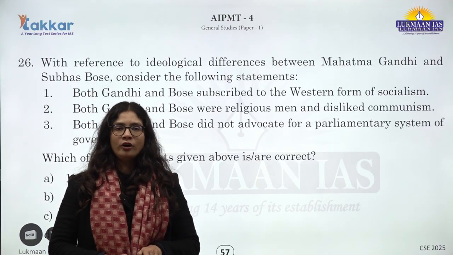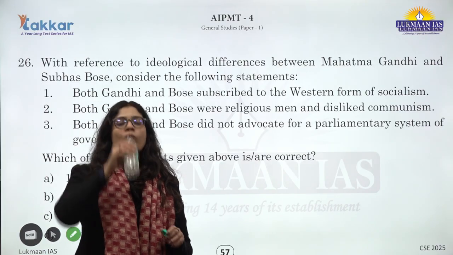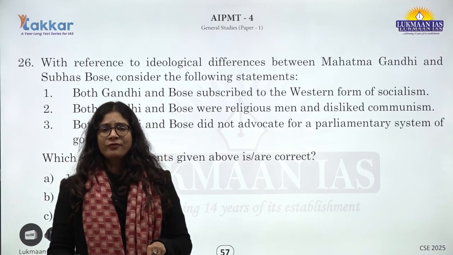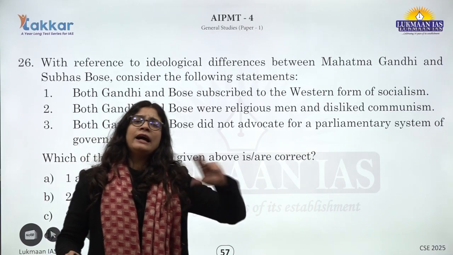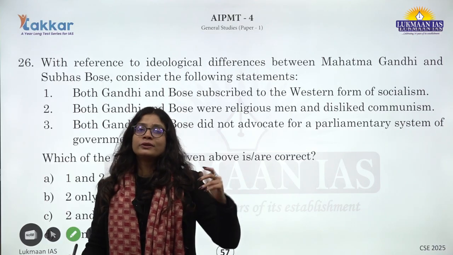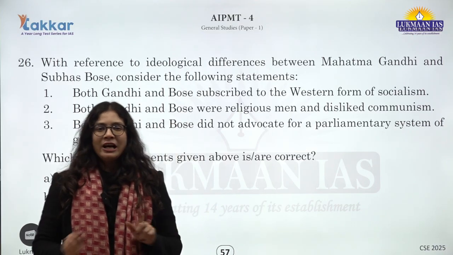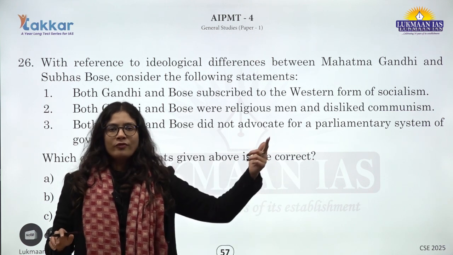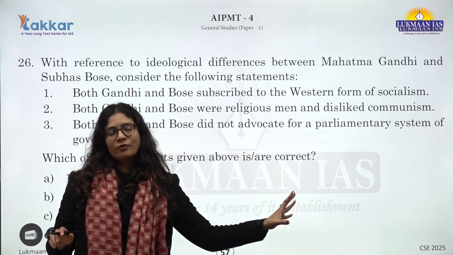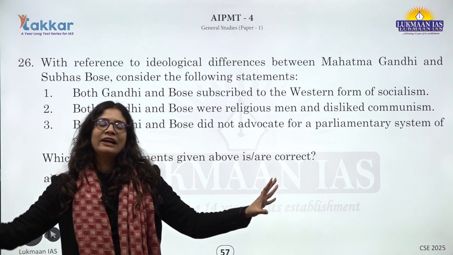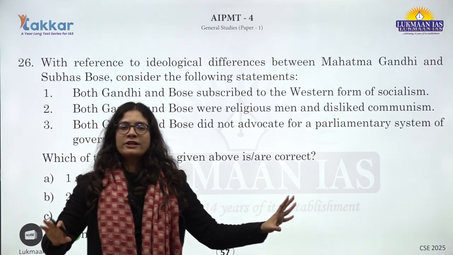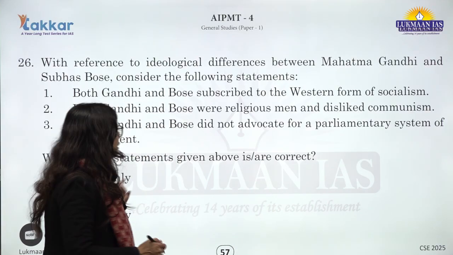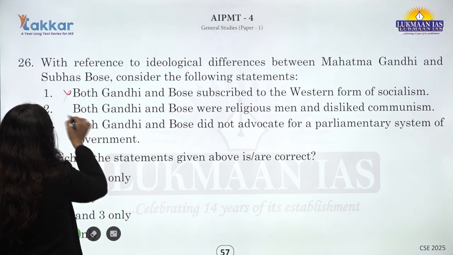He agreed with the socialist philosophy, but it was majorly aligned to the policies of Jayaprakash Narayan during the period, and not with the Western kind of socialism. So Bose was inclined to the Western form of socialism, but Gandhiji was inclined to socialist policies like those of Jayaprakash Narayan. So the first statement here becomes incorrect in that sense.